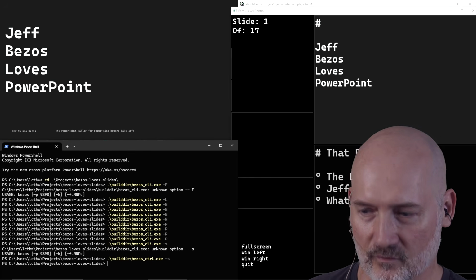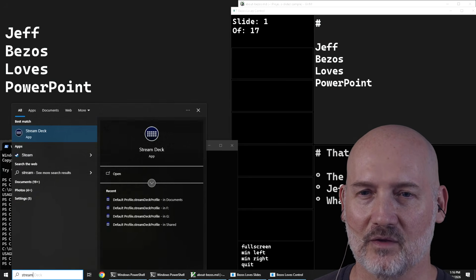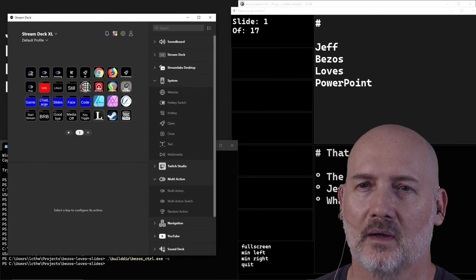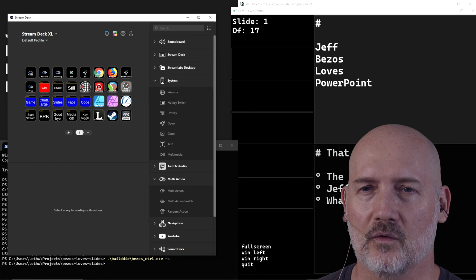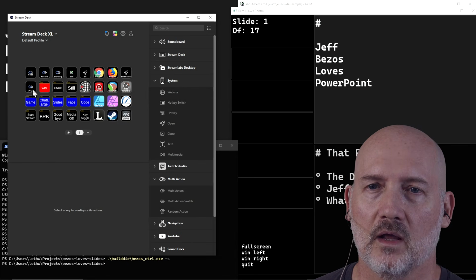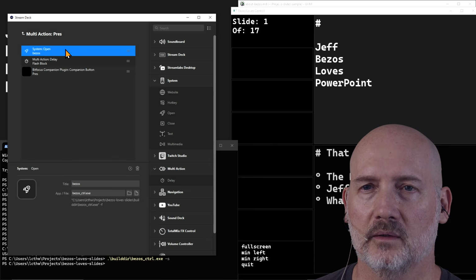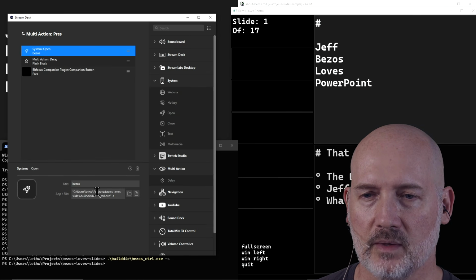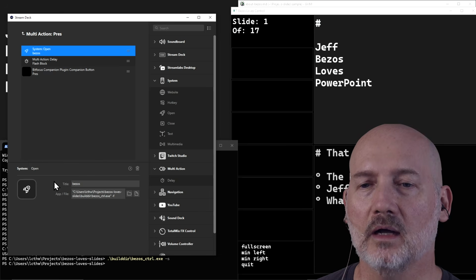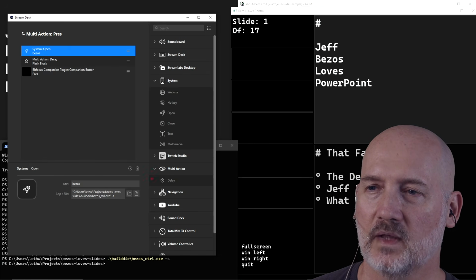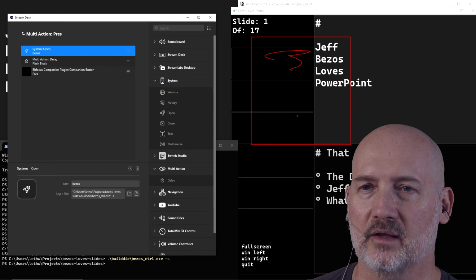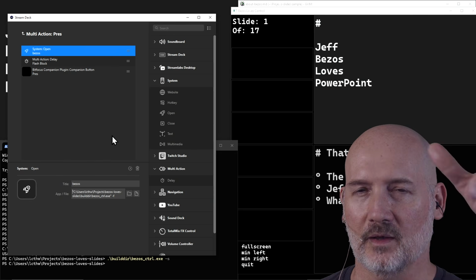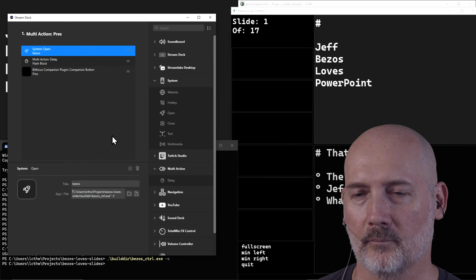So what's the point of that? Well, Stream Deck, in its infinite wisdom, I don't know if it's Stream Deck or just the API they're using, but if you do the open operation in Stream Deck and you give it a console program, it will flash a little command.exe super quick because it thinks it has to run command.exe to run your program.